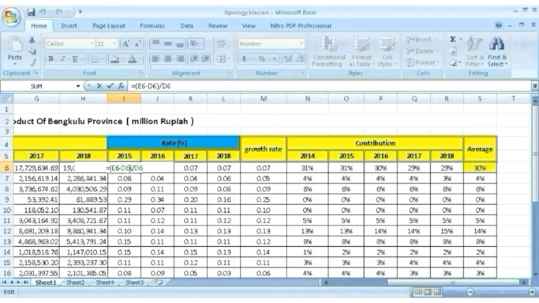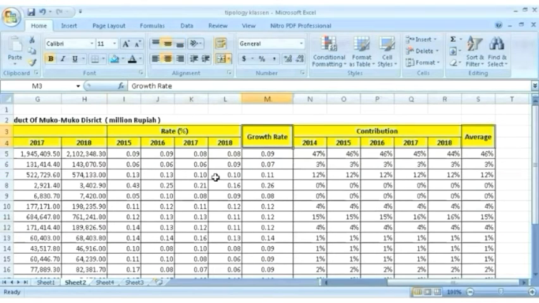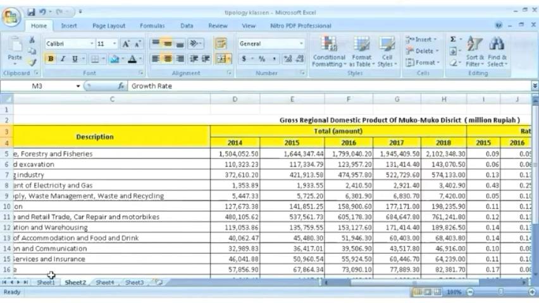Apply the formula to the 2015 data here. The same step applies to Mukomuko district to find the rate in percent, the same as for Bengkulu province.